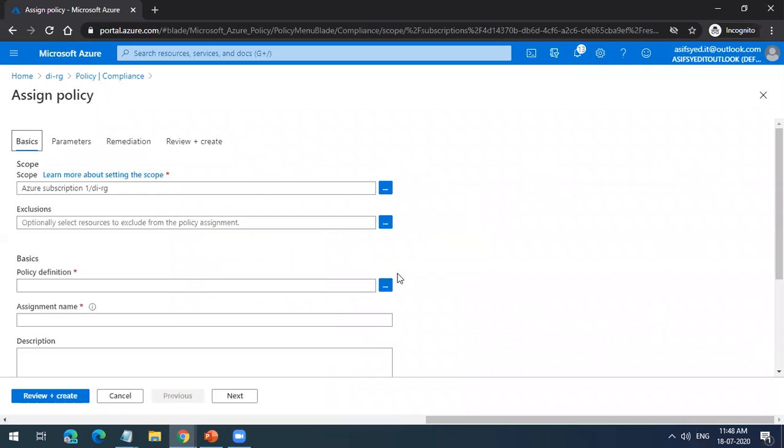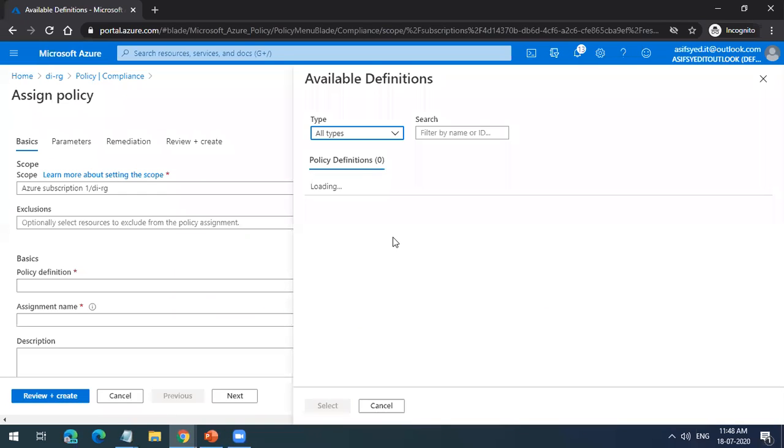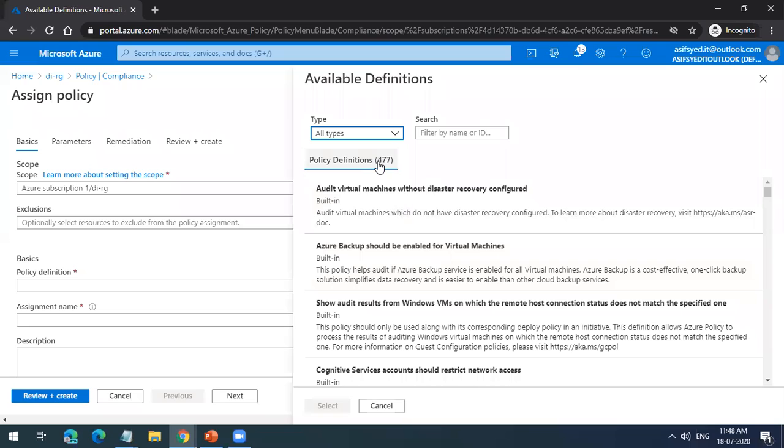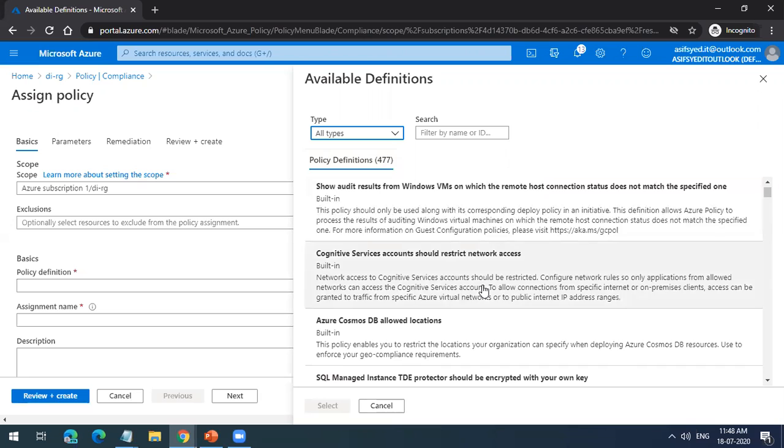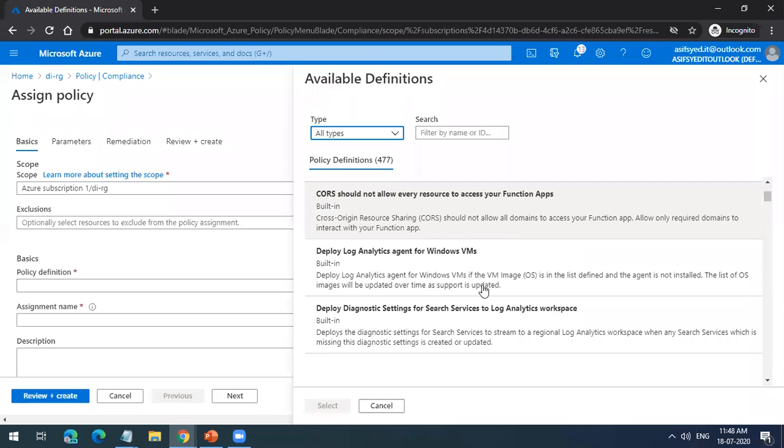So there are a lot of built-in policies. If you go and check here, right now Microsoft has 477 policies which are already there. So most of your requirements will already be covered. But if you want to, you can create your own custom policies also. We'll create that also.